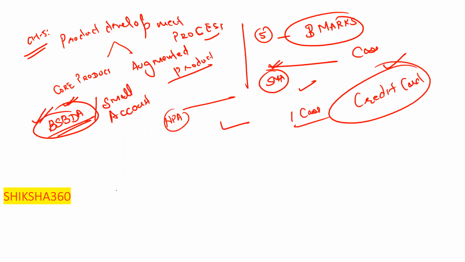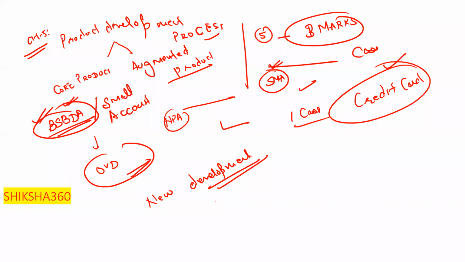Next, under the chapter, is what are officially valid documents. Which things are included under the officially valid documents and which are not. That is also important. After that, we have to cover one new thing, that is the new development cycle. They will ask what the different stages under that are. I am giving you the overview so that you are able to prepare in this way, that these are the important topics.